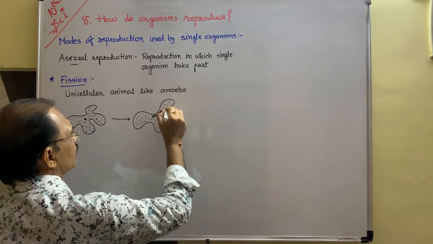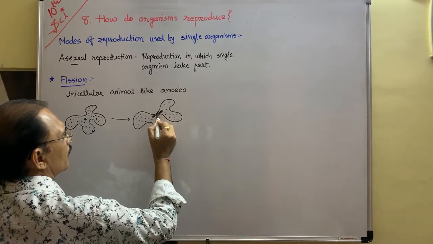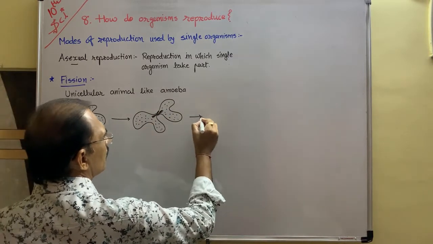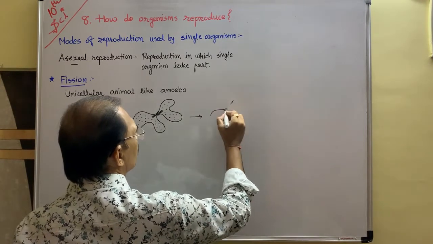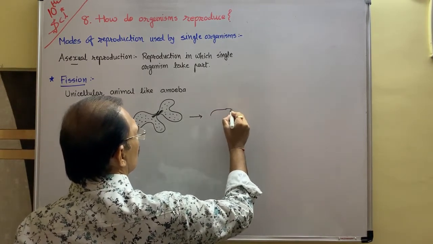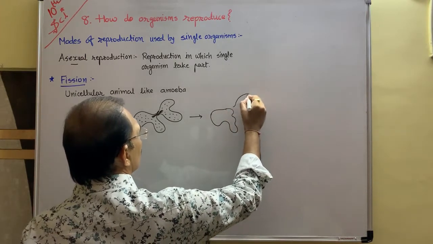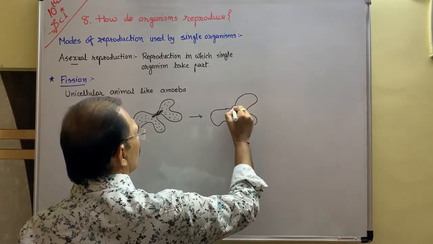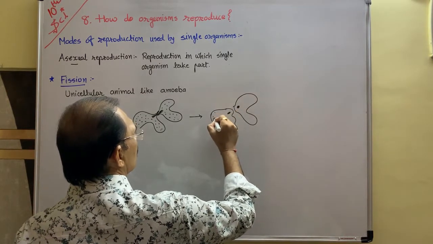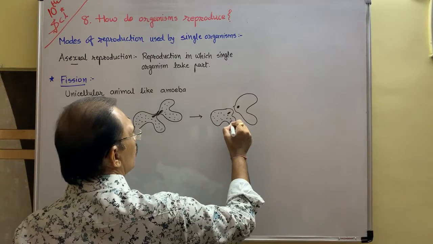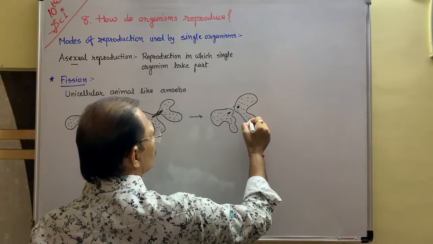After some time, the cell membrane touches each other and it divides the nucleus into two parts, and in this way one cell converts into two and both live individually.